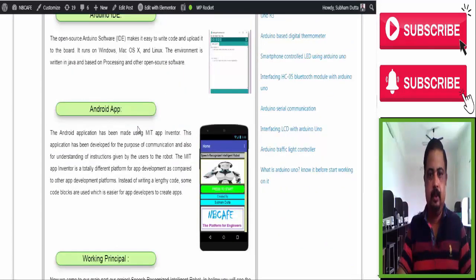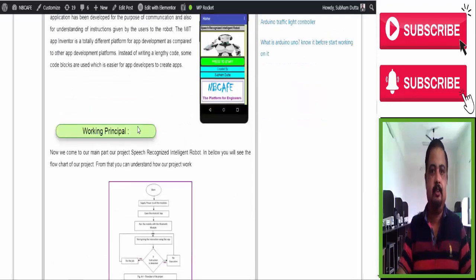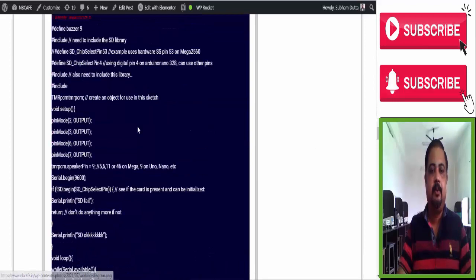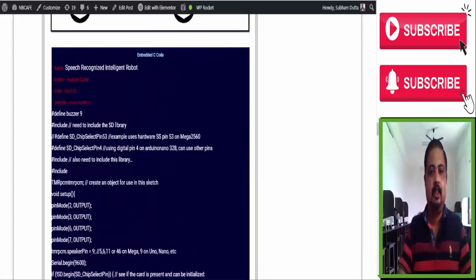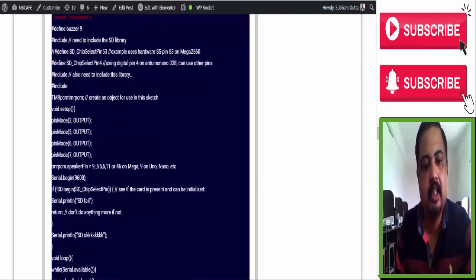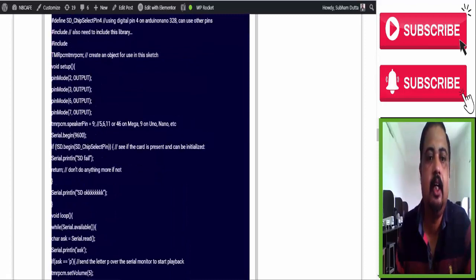So this is the programming. See, now you are able to understand. This program is written in Arduino IDE. See, this is the buzzer and everything. Just check. See, this is the SD, and the SD card will be full of MP3s.